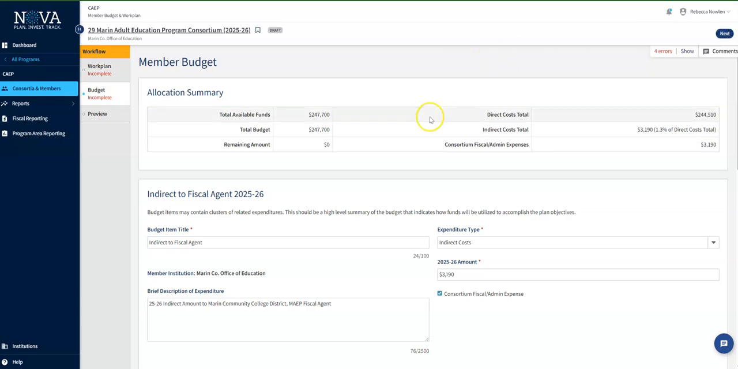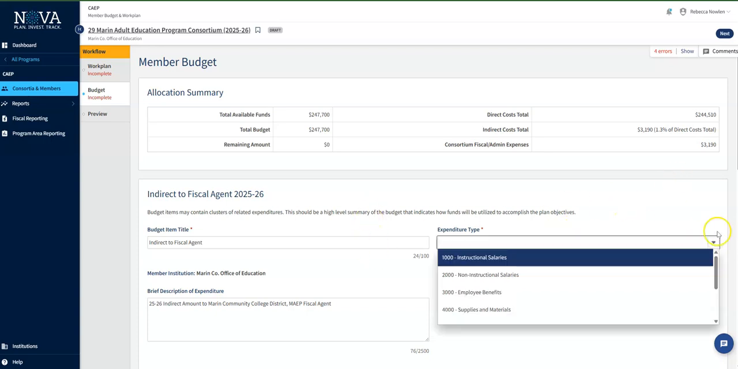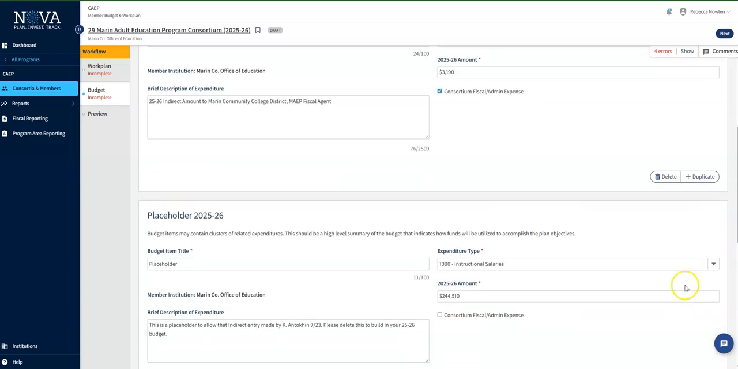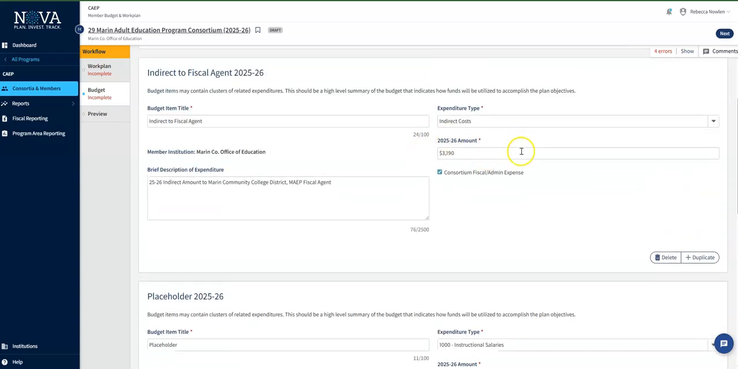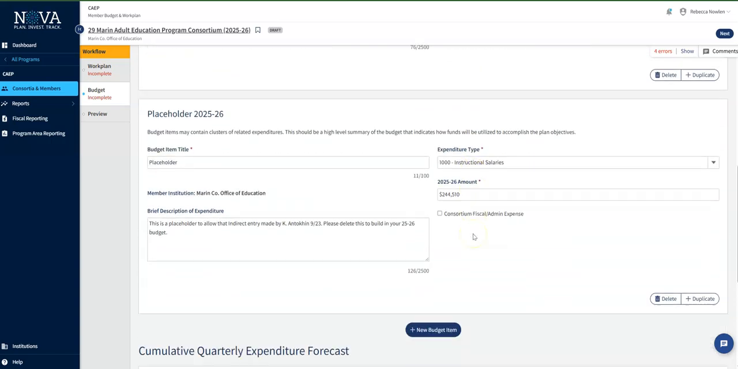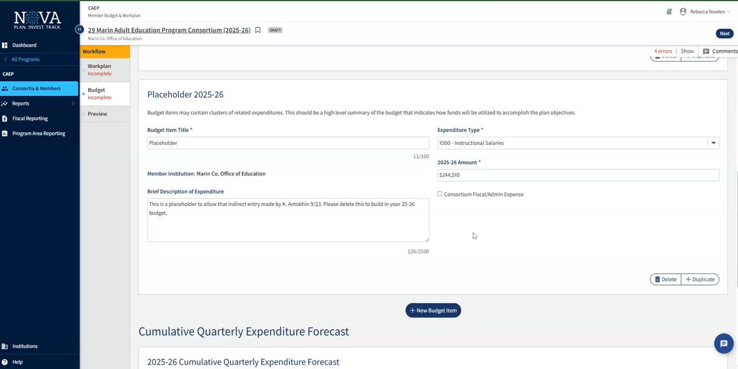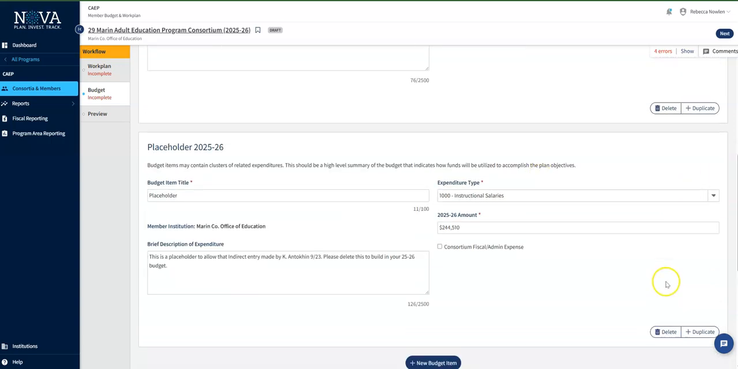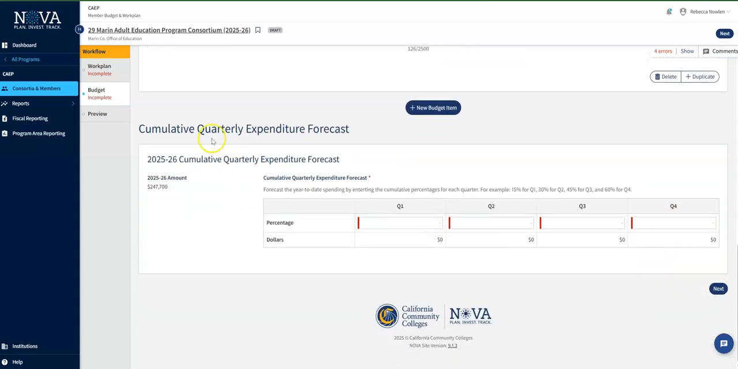Next you have your budget. The budget has all your different object codes. You're going to say what your title is, choose your object code, and say how much you're spending in that. Then you can have a brief description. Once you have chosen all of the budget items that you'd like to include in their different object codes, you need to come down to the bottom and do your cumulative quarterly expenditure forecast.